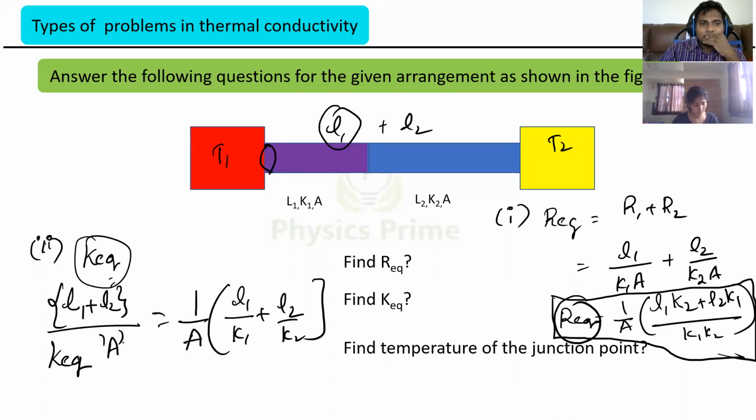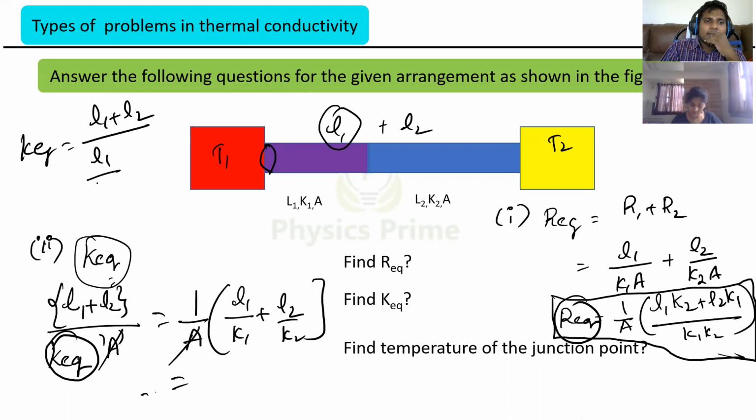Got it? So can I cancel A and A here? Now you simplify this. K equivalent I want, right? K equivalent, I will send to the right side and this I'll send to the left side. So K equivalent is equal to L1 plus L2 divided by L1 by K1 plus L2 by K2.